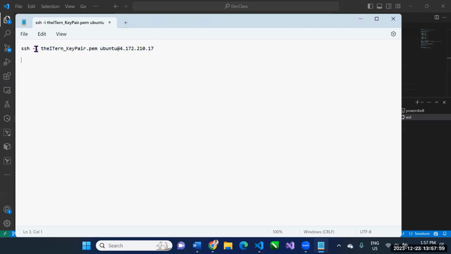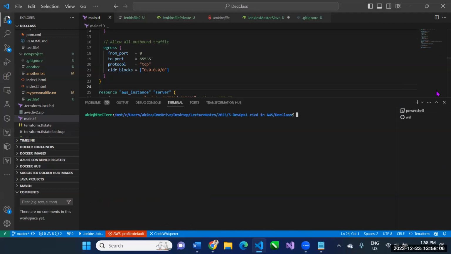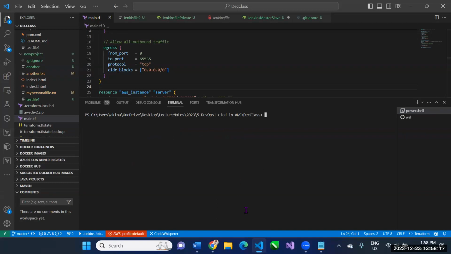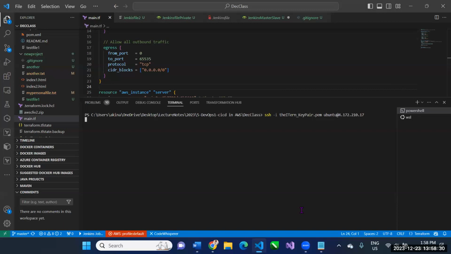That is the command to SSH. So I come back here. I load PowerShell, and then I SSH. I load PowerShell, and then I copy this command, which means SSH into that IP address using this key here. So I copy that, and I put it here.